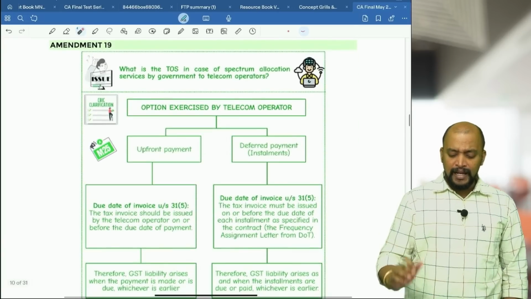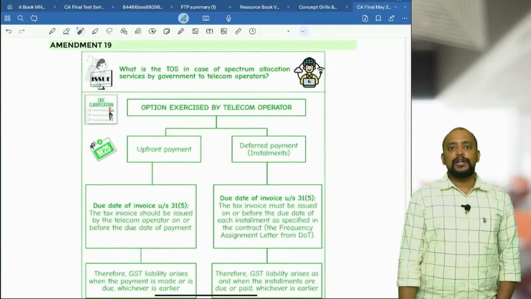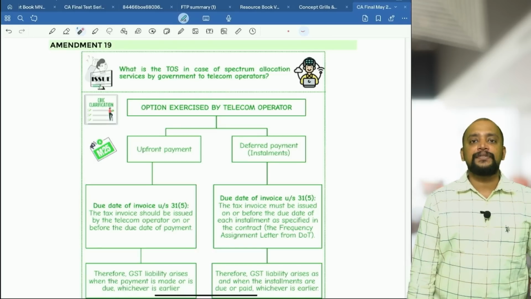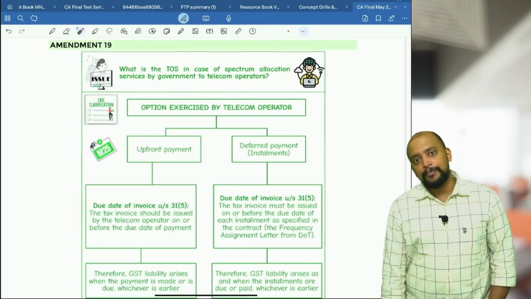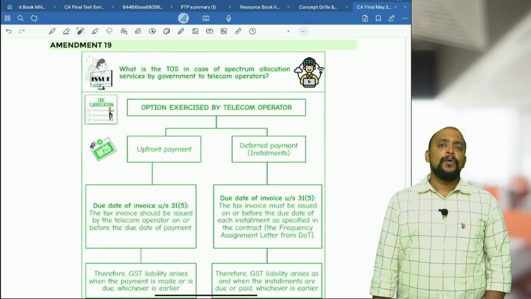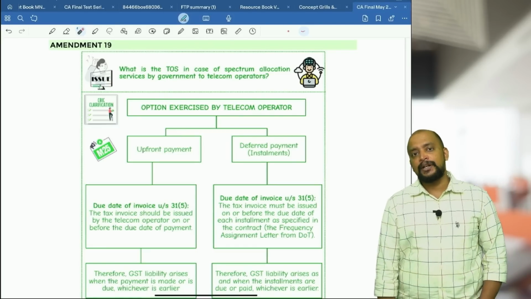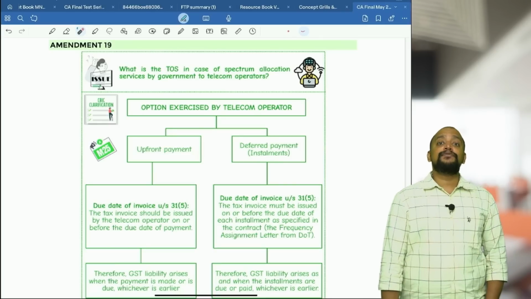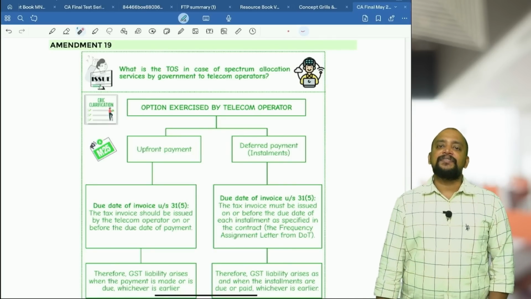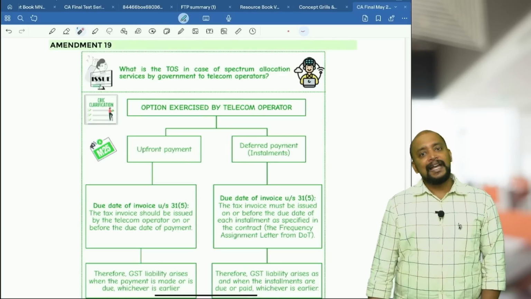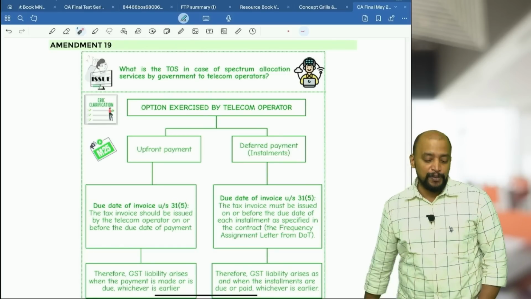Next, another one is related to spectrum allocation. In case of spectrum allocation, again it is a continuous supply of service. The government owns the spectrum and allocates it to the telecom companies, for which telecom companies pay one-time charges as well as annual royalties, etc. We have one exemption: if the spectrum is allocated before 1/4/2016, that is exempted. But if the spectrum is allocated thereafter, it will definitely be taxable and we don't have any exemptions with respect to that. So here it is definitely a continuous supply of services.